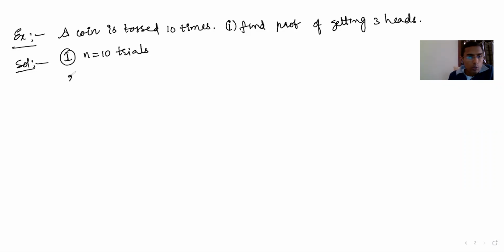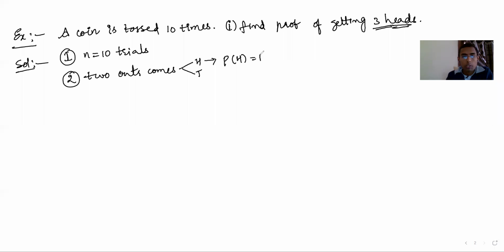Number 2, two outcomes must be there: heads or tails. Let's say getting heads is success. Probability of head is P, which is 1 by 2. Probability of getting tail is failure, that's Q, which is 1 by 2. So there are only 2 outcomes.